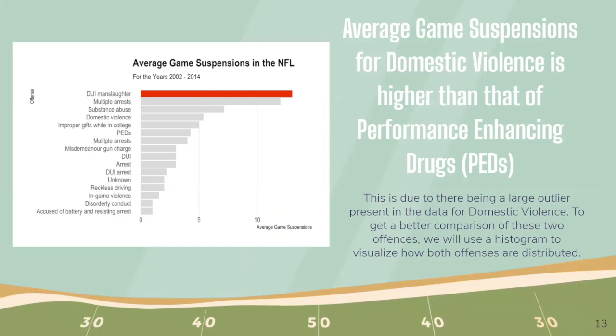We have concluded that the difference in these findings may be due to the ways we store data. McCann grouped multiple offenses under personal conduct violations, while we ungrouped them and allowed them to stand alone as individual offenses. The scope of time used in her research and ours differ as well. Ultimately, the differences in our findings could be due to the large outlier present in the data for domestic violence.